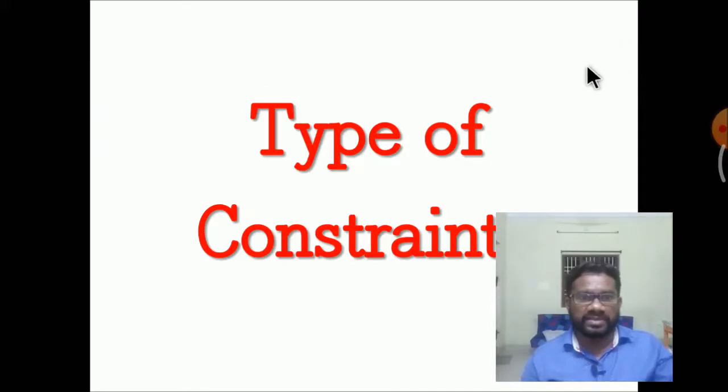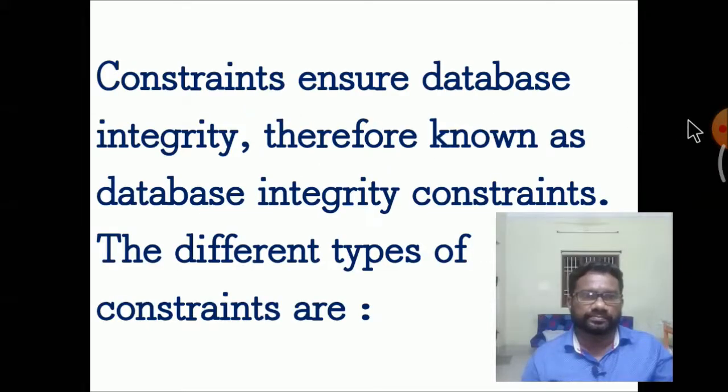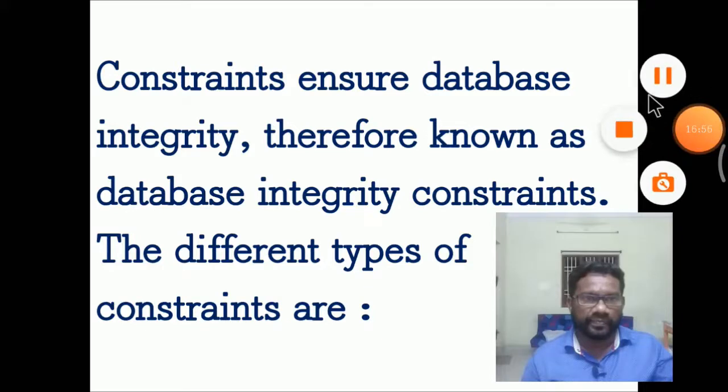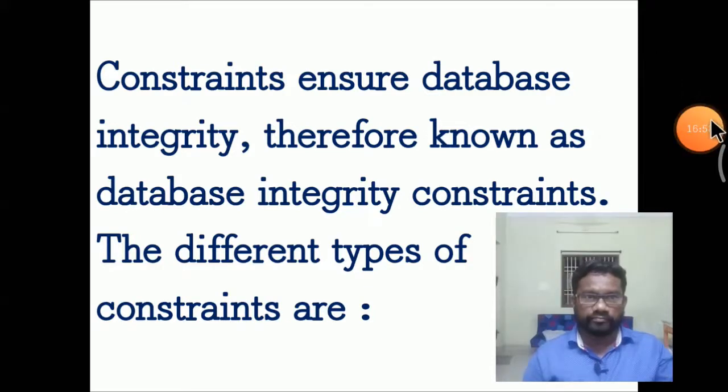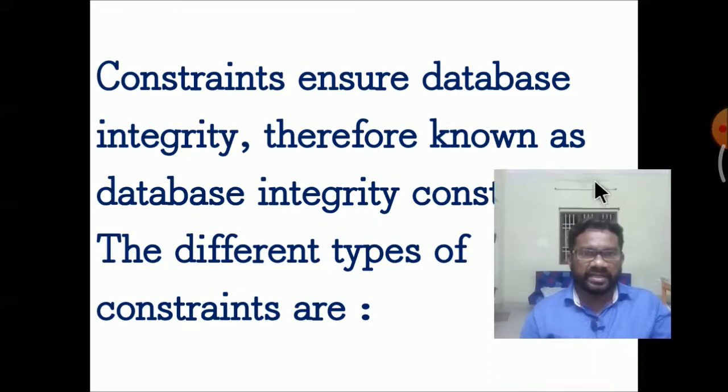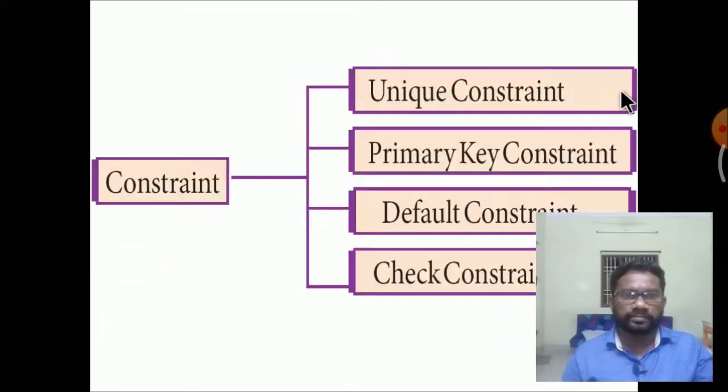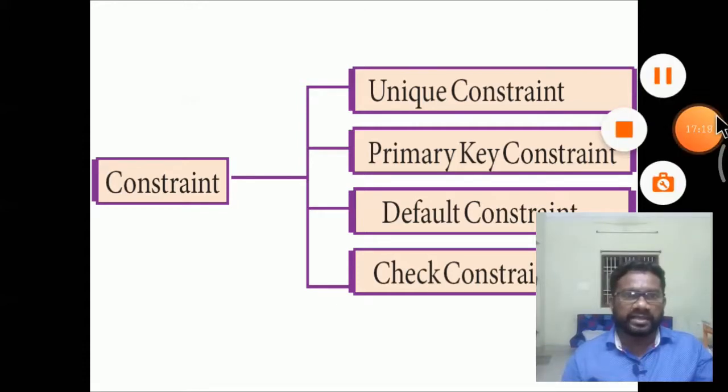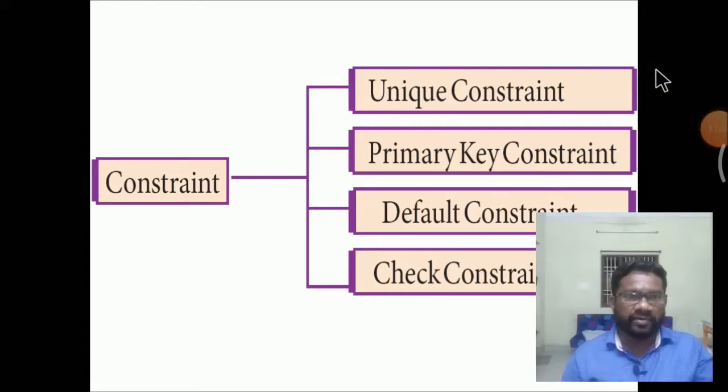Types of constraints. Constraints ensure the database integrity, therefore they are known as database integrity constraints. The different types of constraints are unique, primary key, default constraint and check constraint.